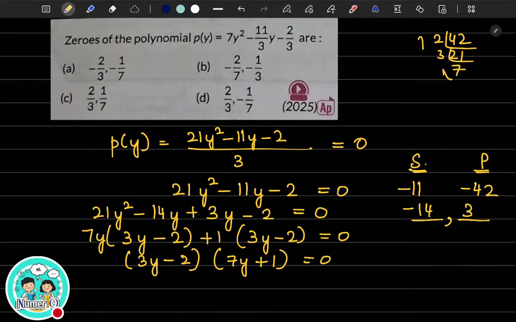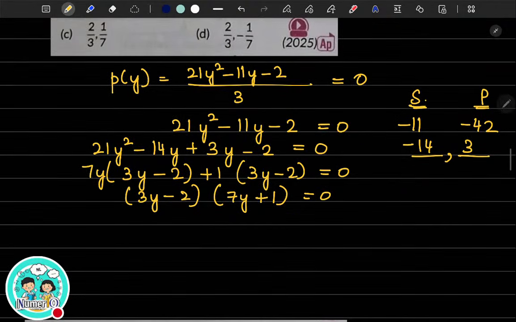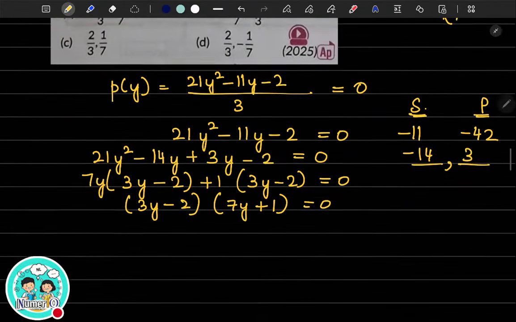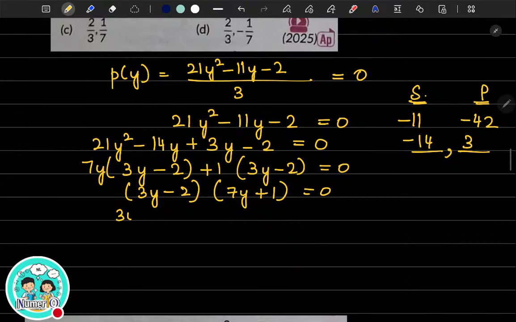So what are the zeros here? Now you can easily find out, right? For the given question, I hope you have written the question. Either 3y minus 2 is equal to 0, which means y is equal to 2 by 3. This is one of the zeros.